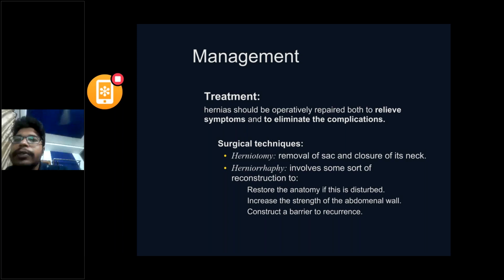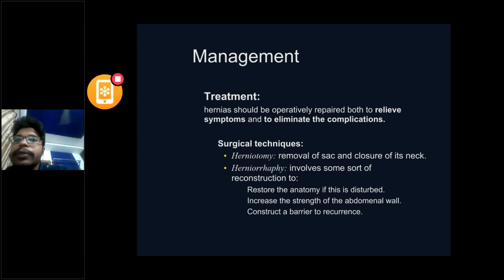What is the treatment? Hernia should be repaired operatively. Based on the age of the patient, the hernial repair can differ. If it is a younger age, if it is a congenital hernia, herniotomy is the treatment of choice. Herniotomy is nothing but removal of the sac and closure of its neck.